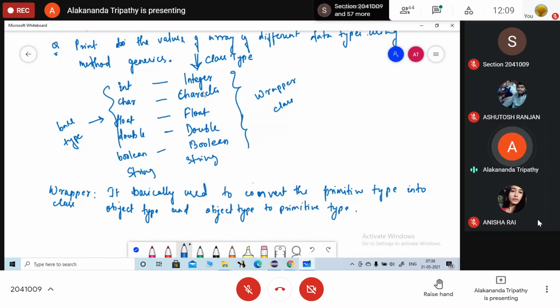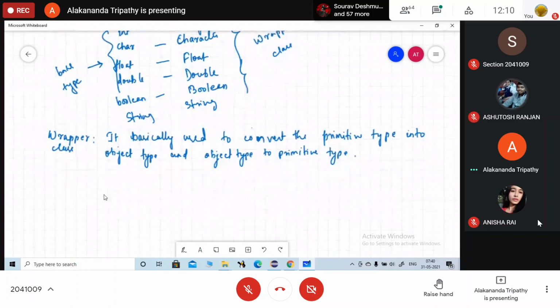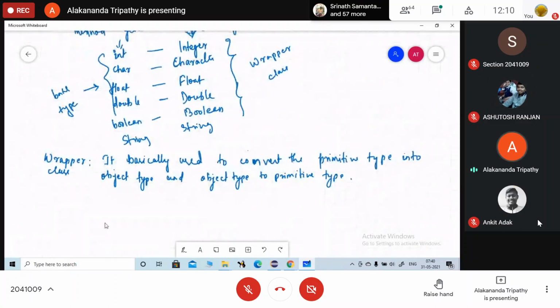Okay, so these are the wrapper classes for the primitive types. Have you noted this one, the types of wrapper class for different base types? No, ma'am. So note it down.